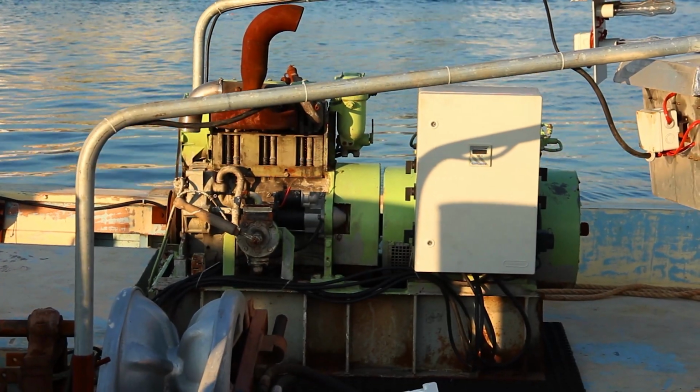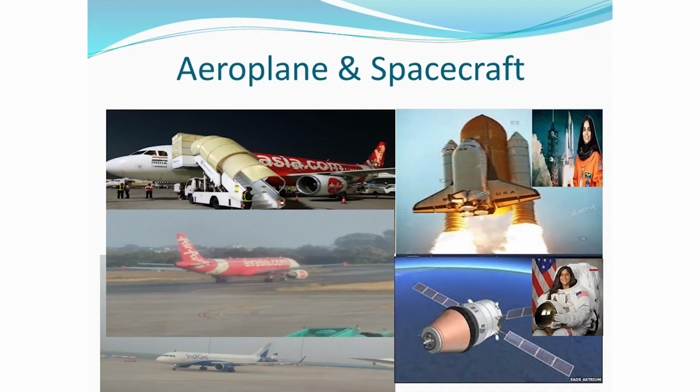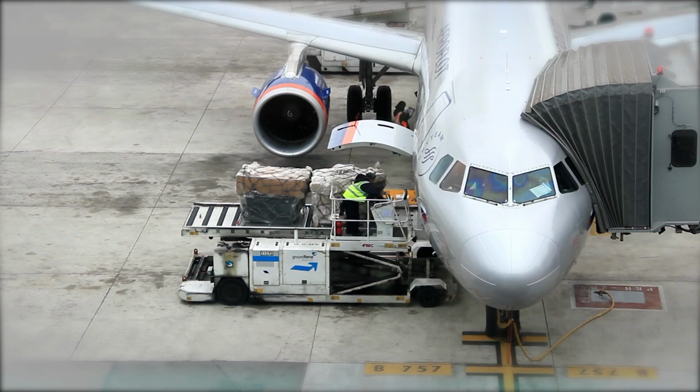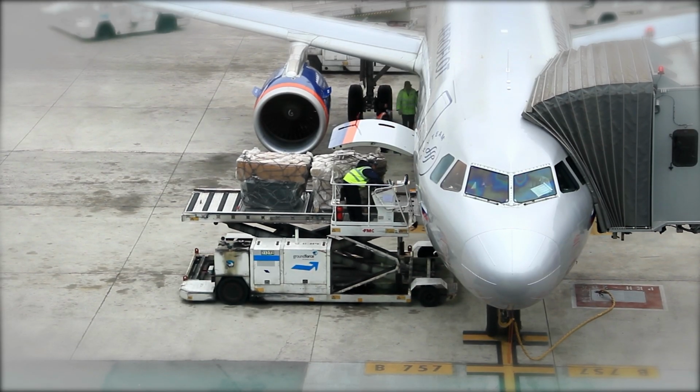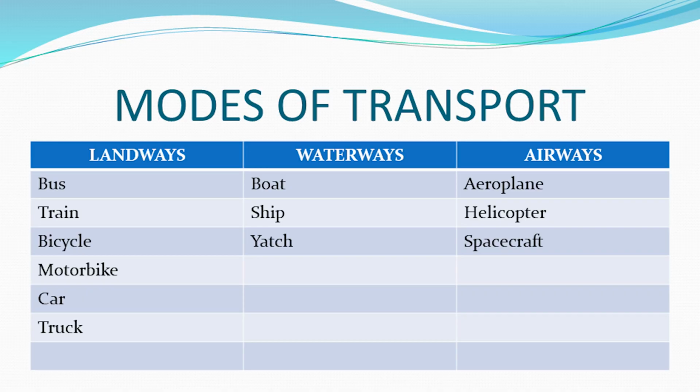For water transport, motorized boats and ships were used. The early years of the 19th century saw the development of aeroplanes, helicopters and now even spacecraft for traveling in space. You all know about Kalpana Chawla and Sunita Williams who traveled in space in spacecrafts. Here in this video we can see the transport through airways. Students, we all saw the videos of different means of transport.